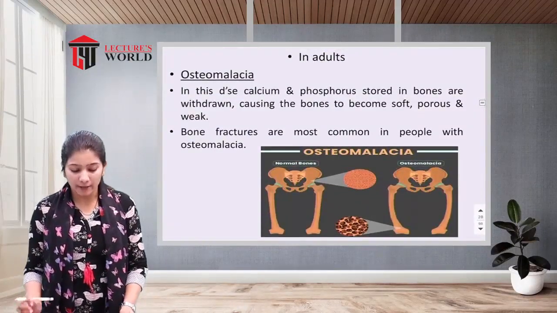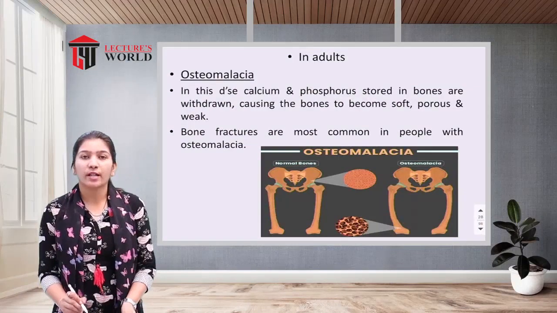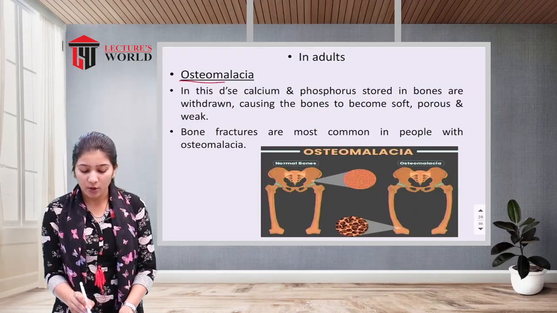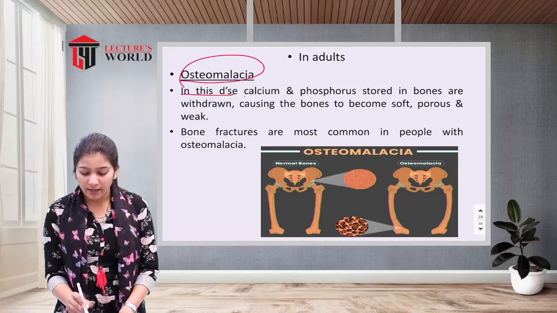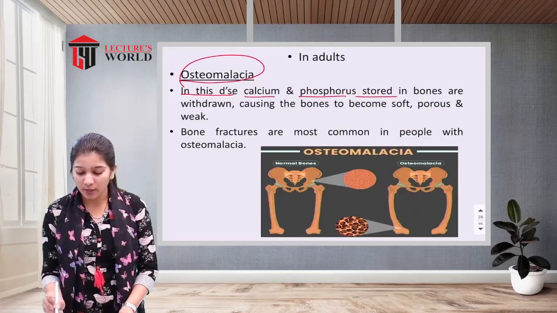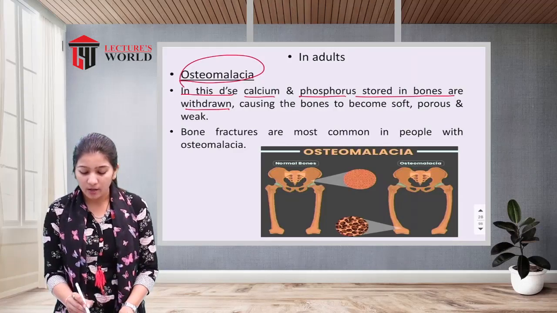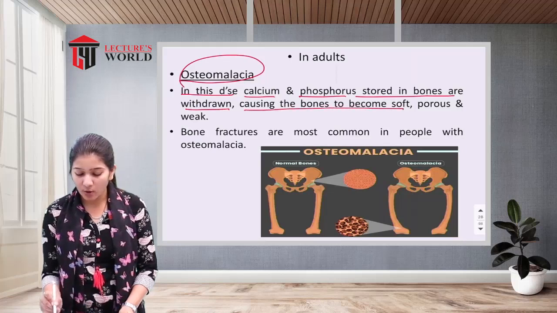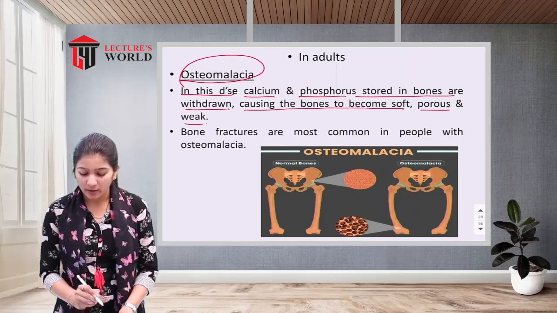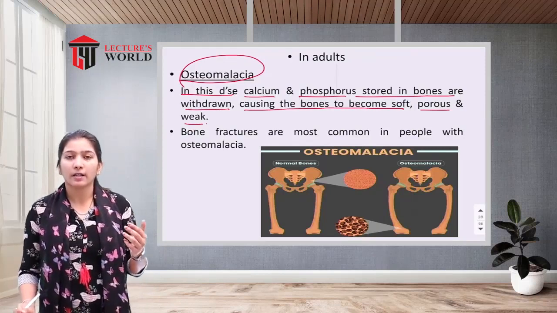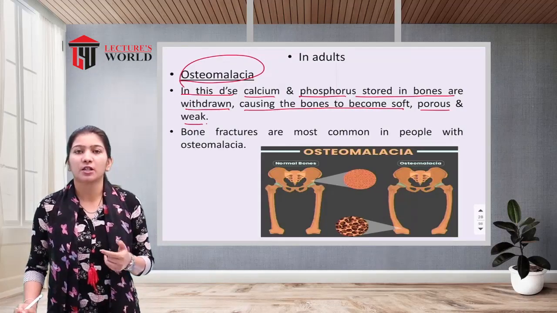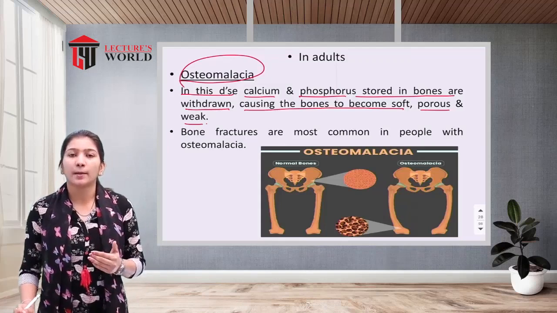And in adults, the deficiency of vitamin D may lead to osteomalacia. What is that? In this disease, calcium and phosphorus stored in the bones are withdrawn, causing the bones to become soft, porous and weak. It generally occurs in adults, especially women.